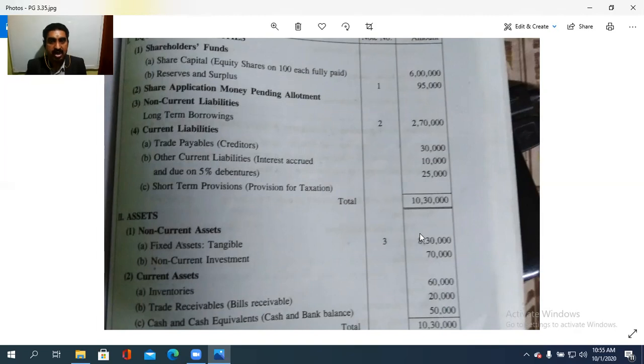Please do as many problems as possible from the practical problems exercise part, because you need to be familiar with this, because this is a 15 marks question. It will be asked compulsorily. Final accounts of companies, the balance sheet, may be asked for 15 marks, because that much tough a question will come. As adjustments, we will do it with the adjustments also. Okay, clear?